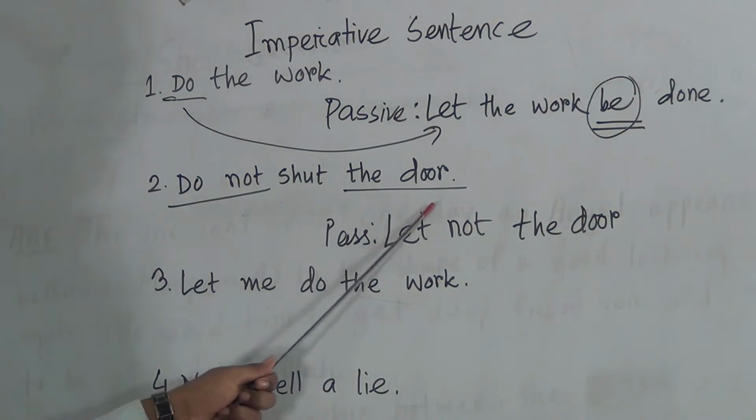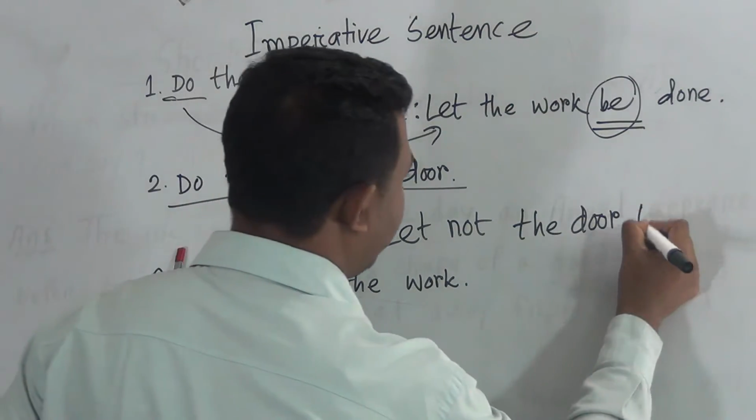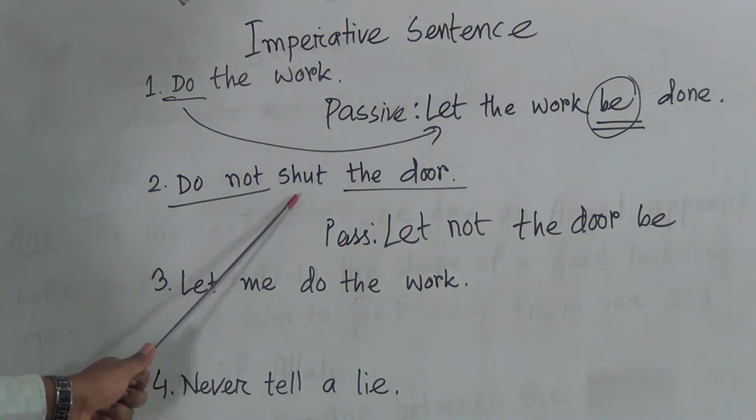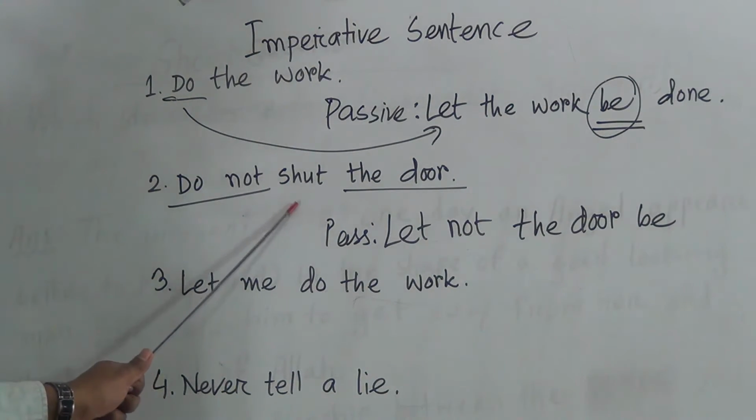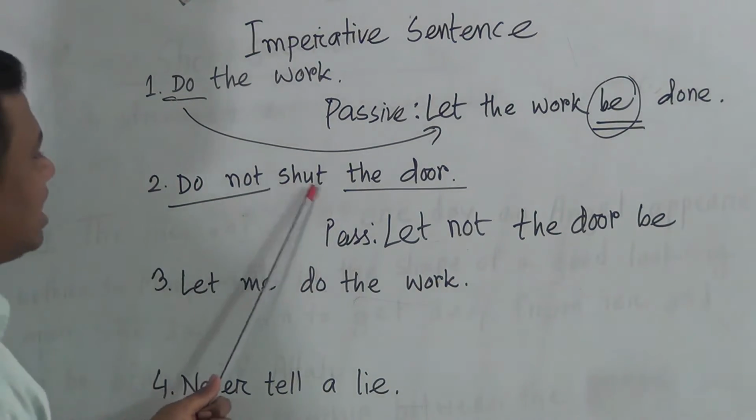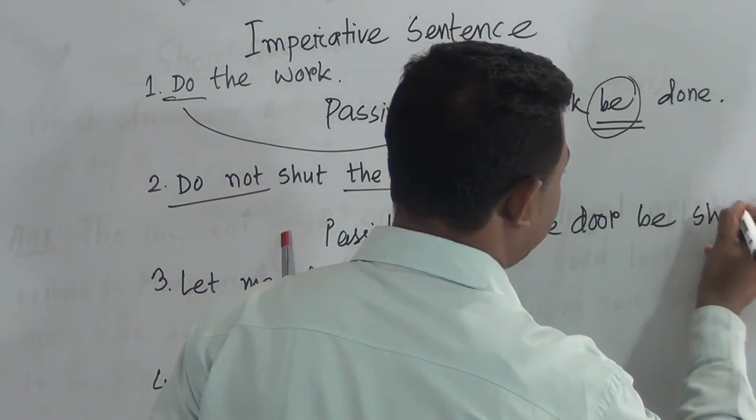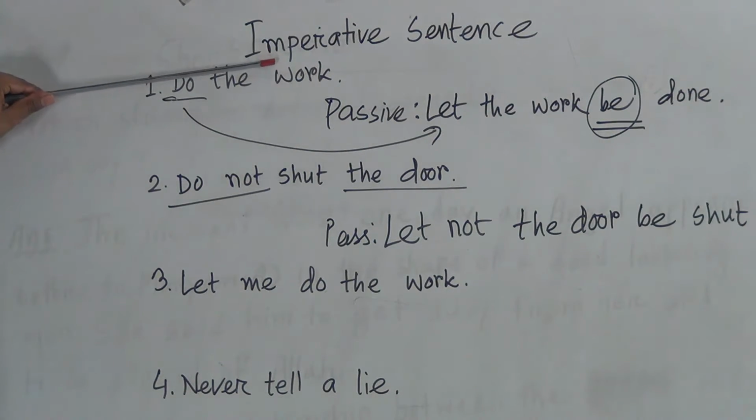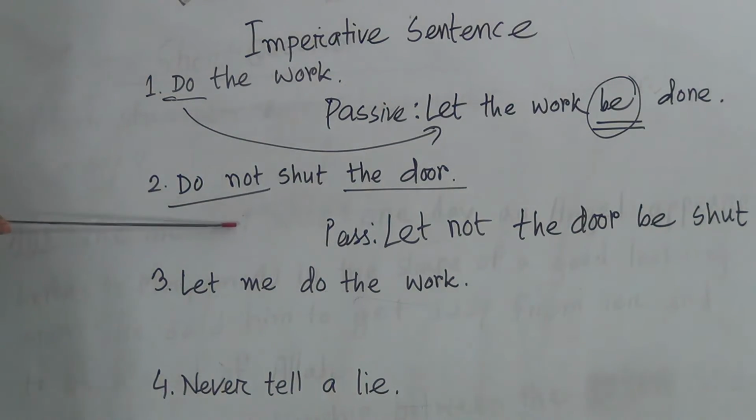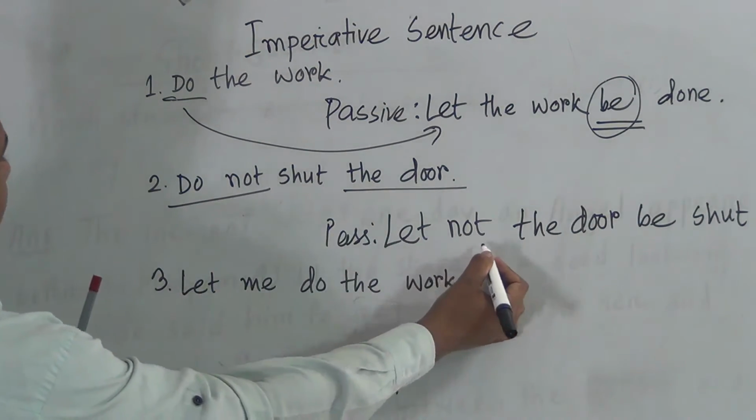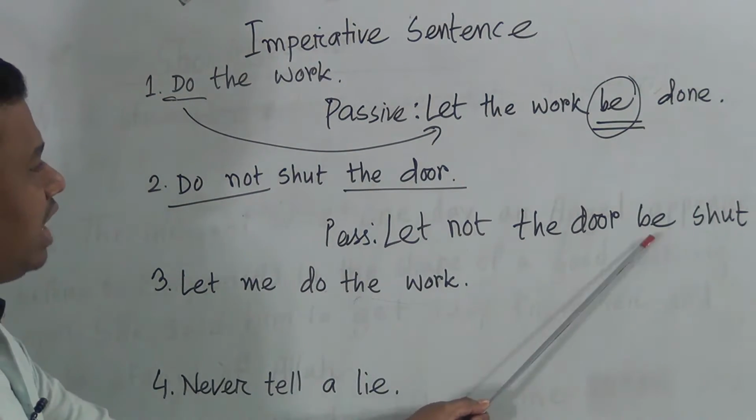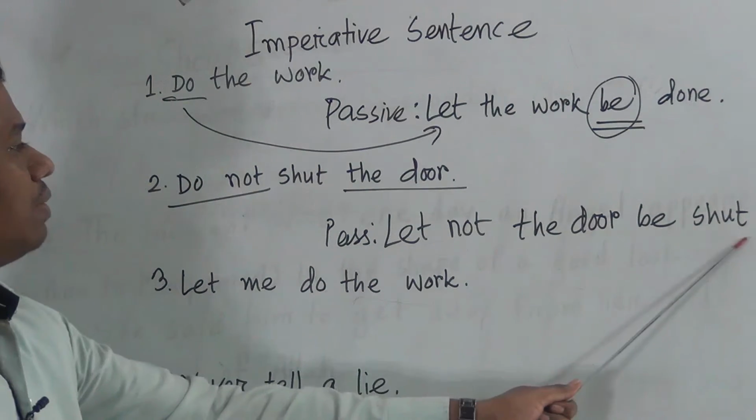Then what is the past participle form of shut? Let not the door be shut. Shut's past participle form is shut. Okay, dear students, what I told you is, if you find a negative sentence in imperative form, at that time we have to use let not. After that we have to use the object, then this be verb, then the past participle form of the verb.